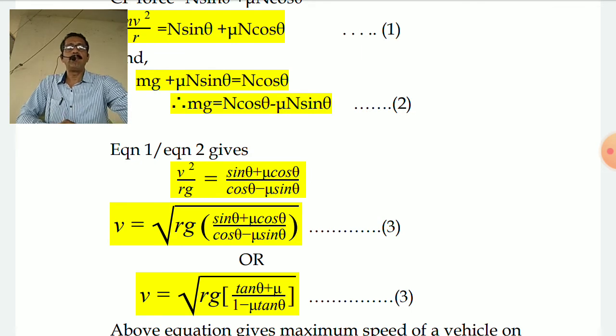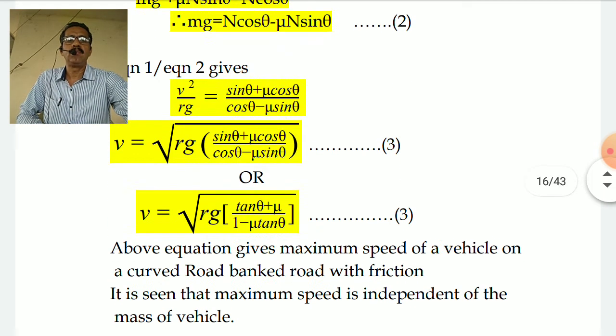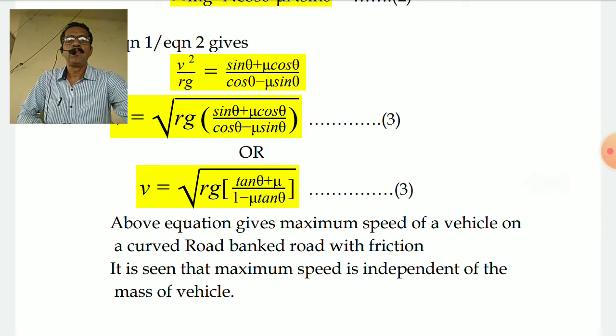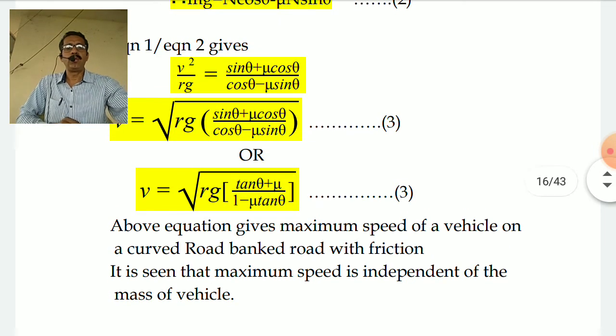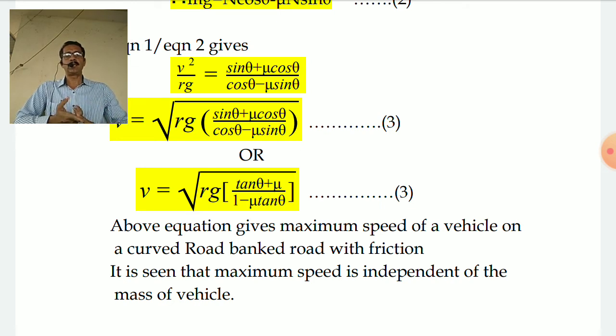This is going to be the maximum speed with which a vehicle can travel along a curved and banked road with friction. So once again, in this equation as well, I understand that there is no term of mass of vehicle, which tells you that the maximum speed of a vehicle on any kind of road is not going to be dependent on the mass of the vehicle. It depends on the angle of banking, and it depends on the friction between the tires and the roads.